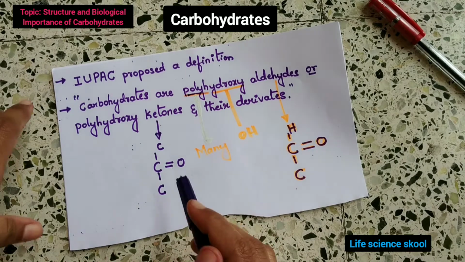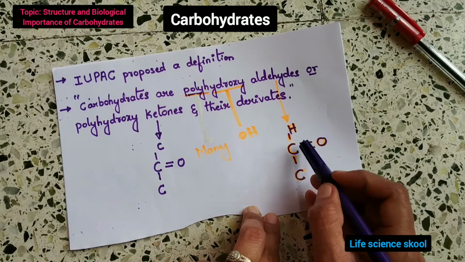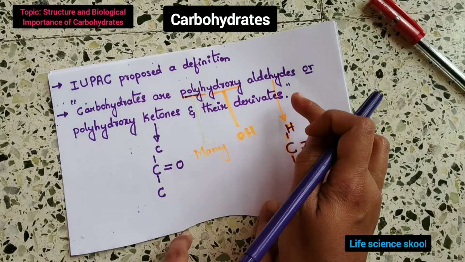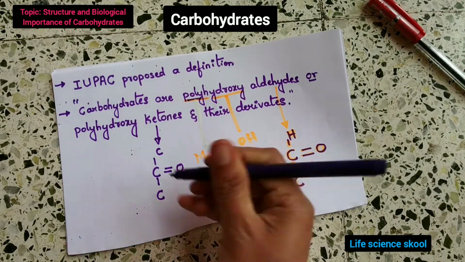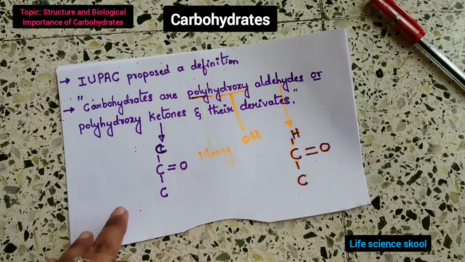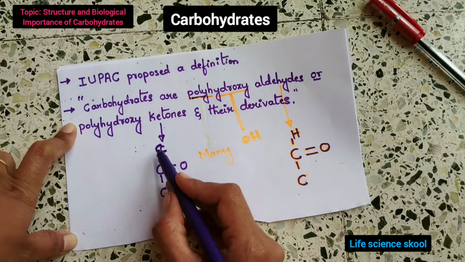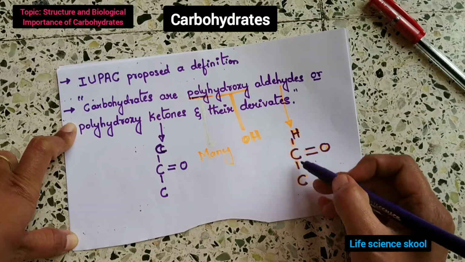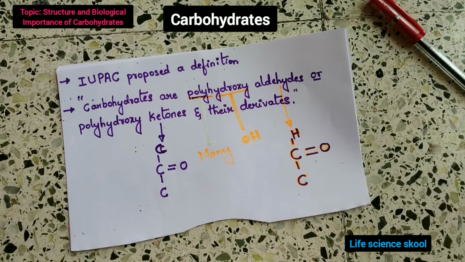Okay, here you can see the difference. The aldoses will be like this, where C and H will be present, those will come as aldoses. Okay, and if you have to find out the carbohydrate, both of these carbonyl groups contain carbon. Here these are ketones. And aldehydes means H will be like this, you can remember. Okay, this is about the definition of